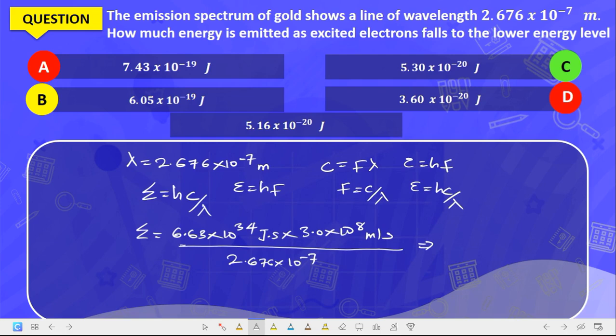Okay, maybe there's a mistake somewhere around here. Okay, this is minus 34, not 34. It's supposed to be minus 34.